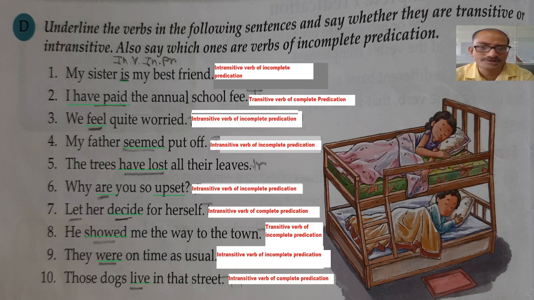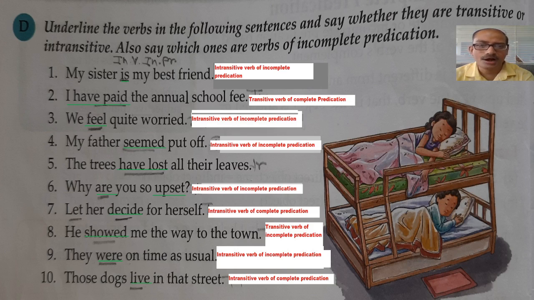Therefore, is is an intransitive verb. And suppose you say only this much: my sister is. If that complement part, my best friend, is not said, then you will not get the clear meaning of the sentence. Therefore, it is an intransitive verb of incomplete predication.